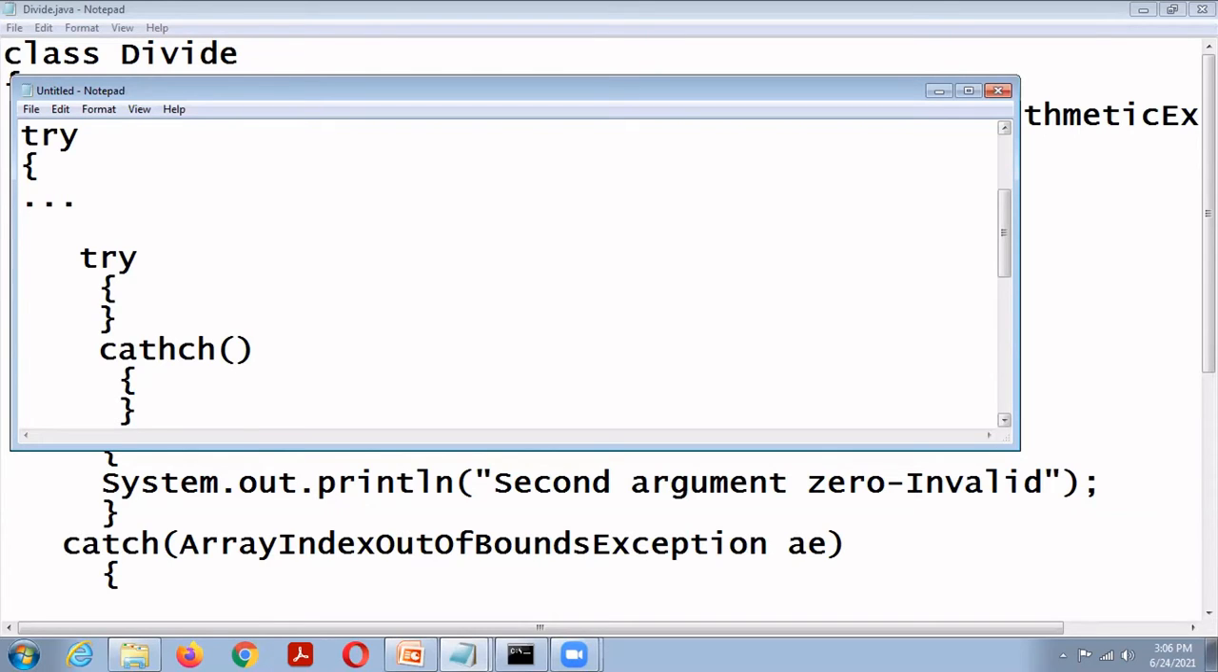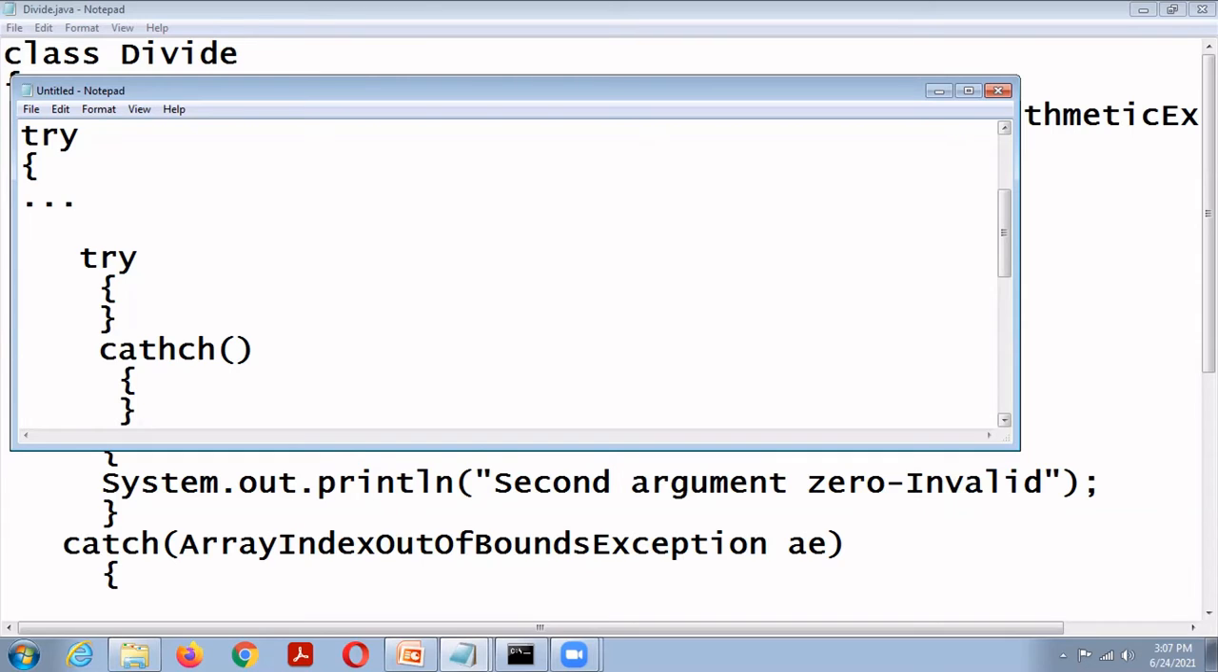Each time a try statement is entered, the context of that exception is pushed onto the stack. If an inner try statement does not have a catch handler for a particular exception, the next try statement's catch handlers are inspected for a match. This continues until one of the catch statements succeeds, or until all of the nested try statements are exhausted. If no catch statement matches, then the Java runtime system will handle the exception. So that is the nested try statement.